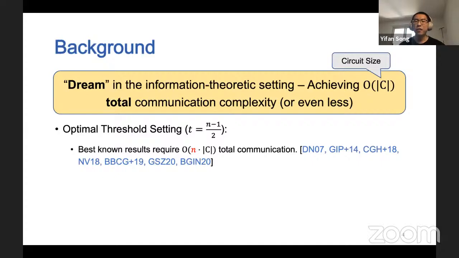The dream in the information theoretic setting is to achieve order of C total communication complexity or even less. Here, C is the circuit size. In the so-called optimal threshold setting, where T is equal to (N minus 1) over 2, best known results require order of N times C total communication.